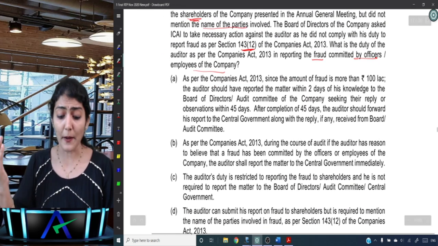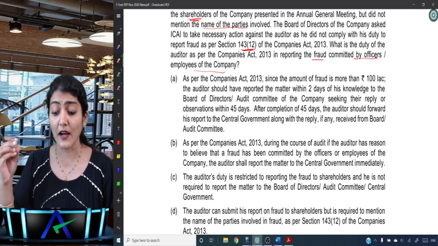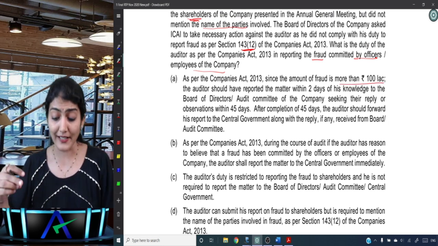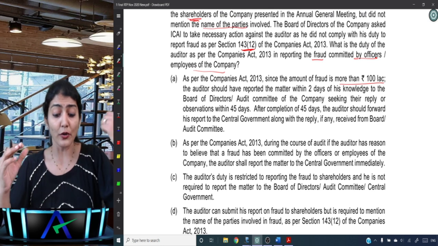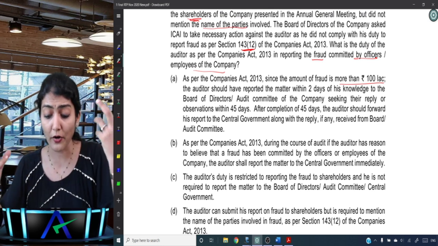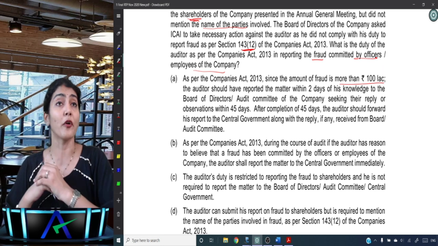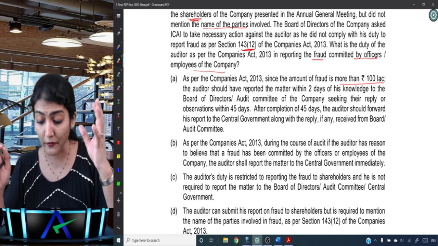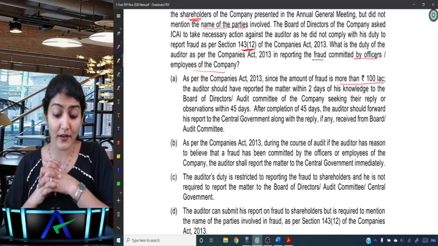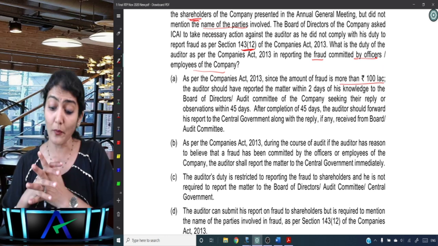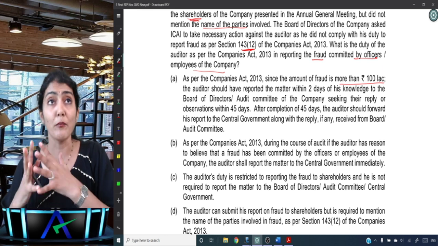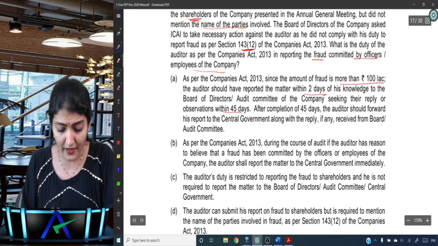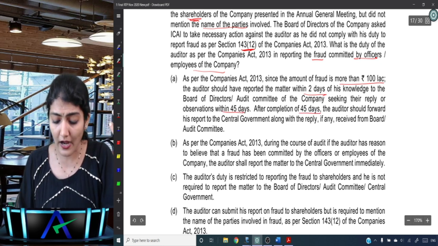Okay, as per the Companies Act 2013, since the amount of fraud is more than 100 lakh, the auditor should have reported the matter within 2 days of his knowledge to the Board of Directors, Audit Committee of the company, seeking their reply or observation within 45 days. After completion of 45 days, the auditor should forward his report to the central government along with the reply, if any, received from Board Audit Committee. Seems okay, na? Within 2 days, and then wait for their observation for 45 days, and after that you report it to the CG.